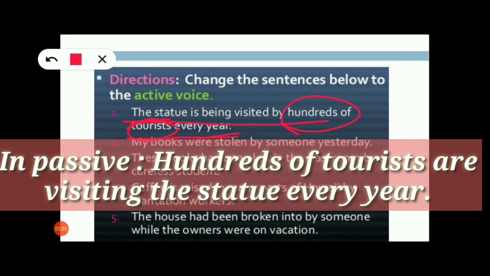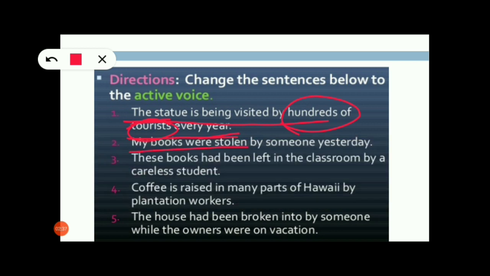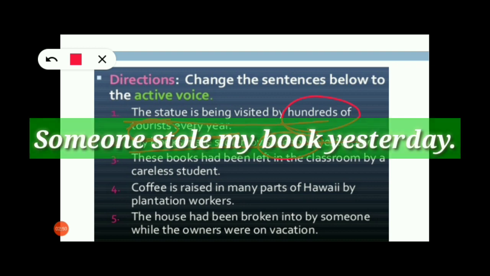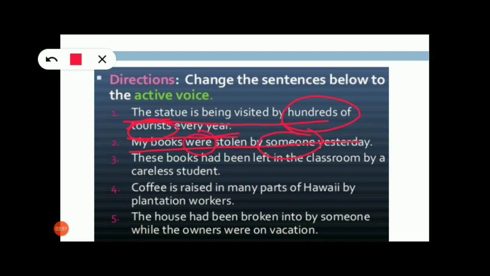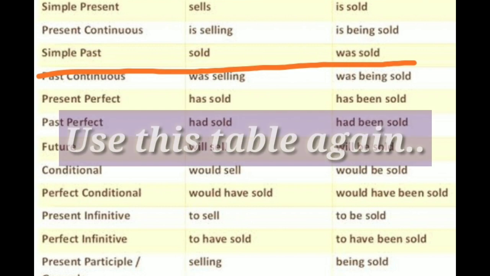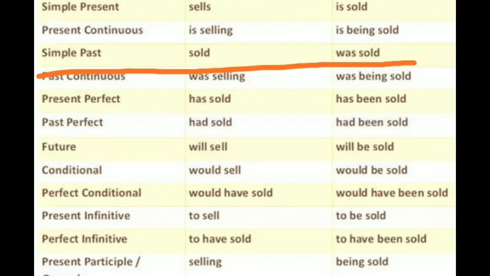Let me give one more example, the second one also. My books were stolen by someone yesterday. So, again see here, all of you, someone becomes the subject here. So someone stole my books yesterday. Stole will come here because the helping verb is were, so we had to use stole only. So someone stole my books yesterday.